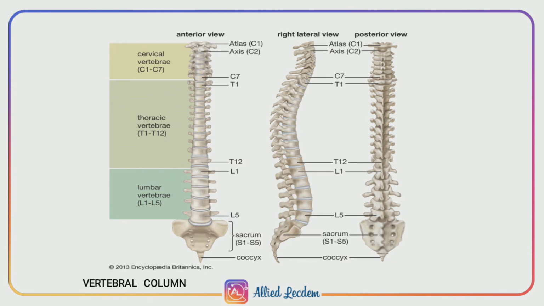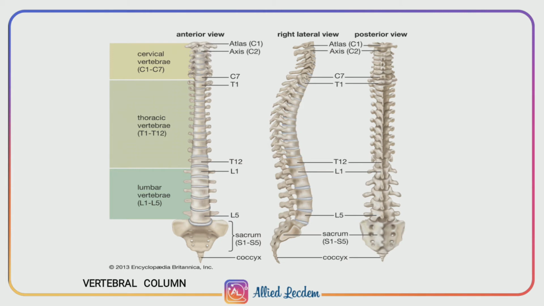The vertebral column is divided into 7 cervical vertebrae, 12 thoracic vertebrae, 5 lumbar vertebrae, and 5 sacral vertebrae which are fused and form one sacrum, and the coccyx, where 4 bones are fused together. Totally we have 26 vertebrae in our body.